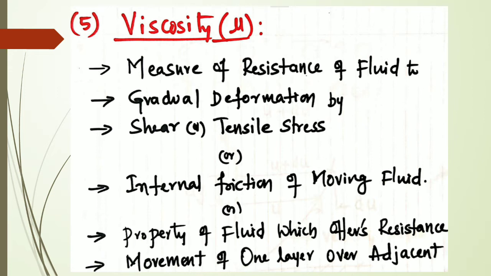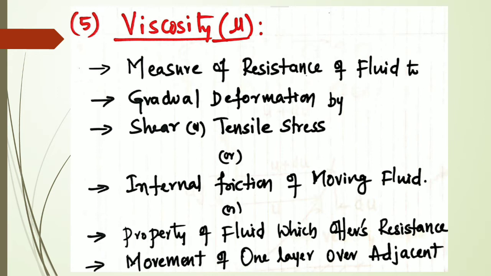It is the measure of resistance of the fluid to gradual deformation. There will be a gradual deformation under the action of shear or tensile stress. That is what viscosity is about.